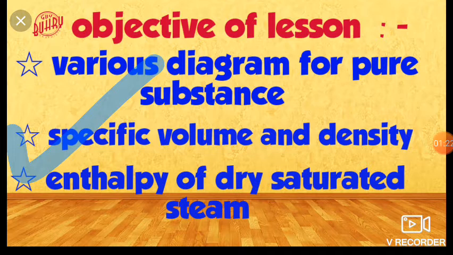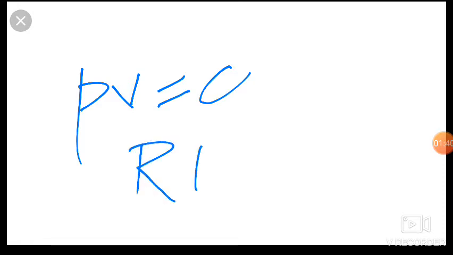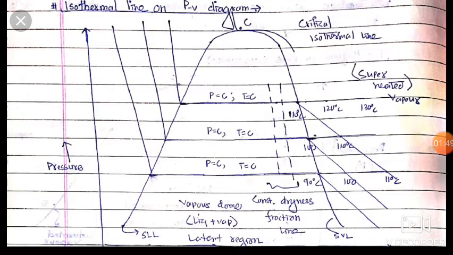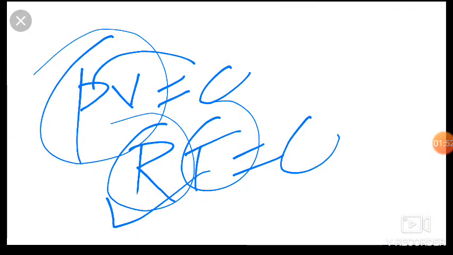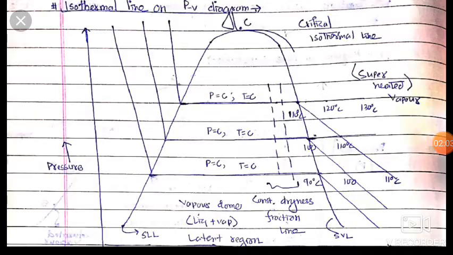Apart from everything, we will study the isothermal line on the PV diagram. Dear friends, isothermal means pressure times volume is equal to constant. Isothermal means RT is equal to constant. Here temperature is constant, and R is already constant, so RT becomes constant and PV is equal to constant. So if the pressure decreases, then the volume increases, and if the volume increases, then the pressure decreases.